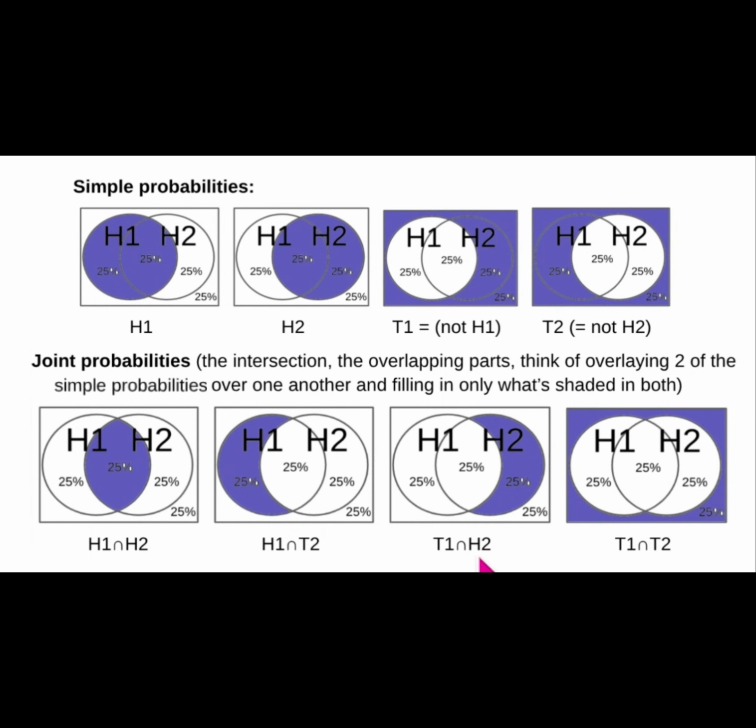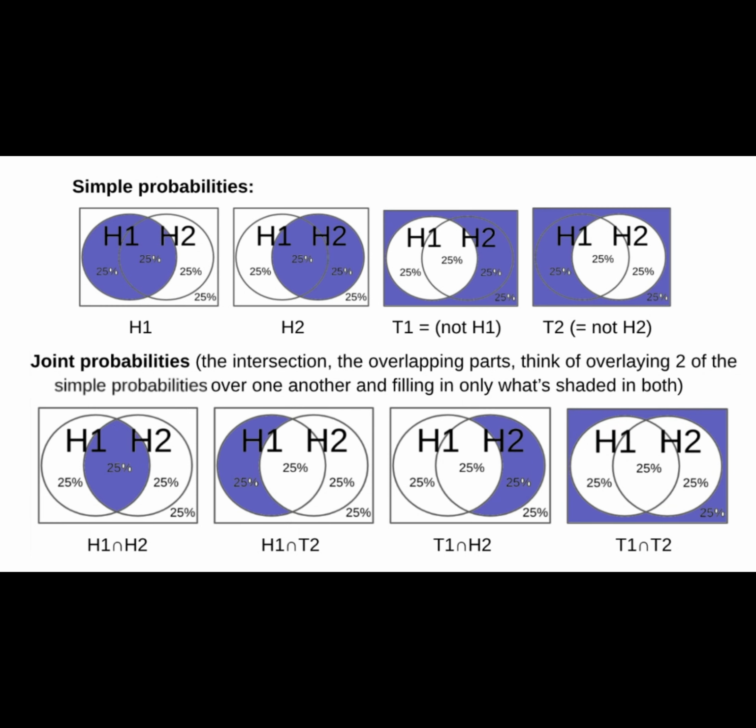T1 and H2 is the area where both T1 and H2 are shaded, which is this. And T1 and T2 is the area where T1 and T2 are shaded, which is this. So you can see that each of the four joint or AND probabilities is 25%.